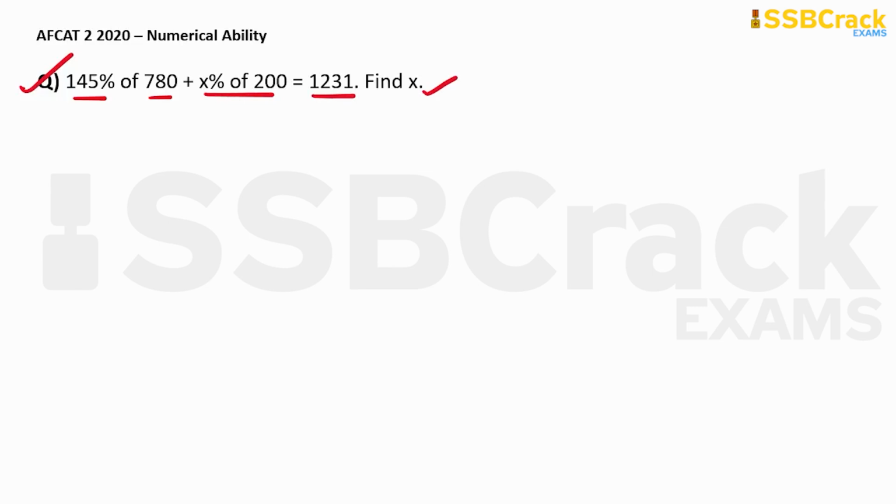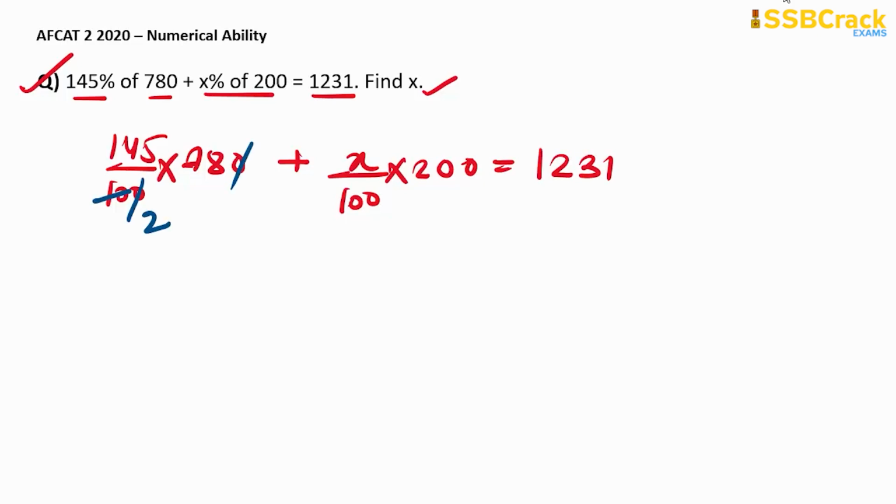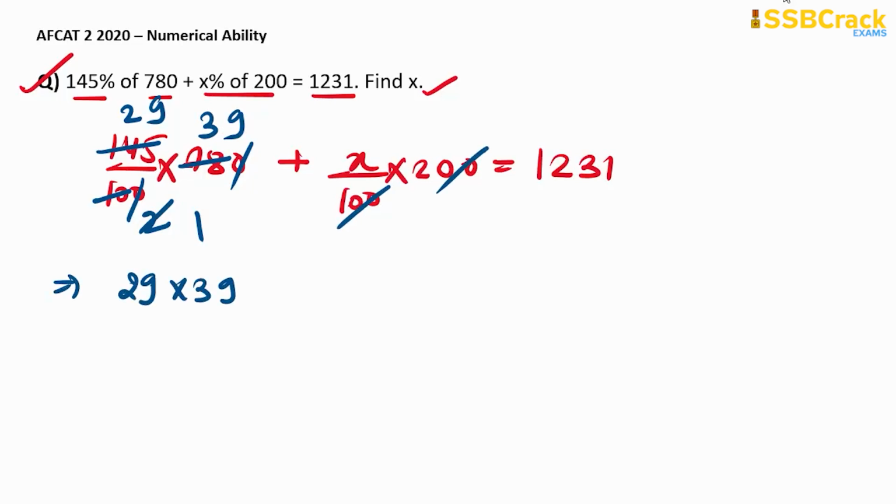So here 145 by 100 of 780 plus x by 100 of 200 is given to be 1231. Then we can cancel this 0 with this 0. Now 5 2s are 10 and 5 2s are 10, 5 9s are 45. After that 2 1s are 2 and 2 3s are 6, 2 9s are 18. Okay, so here 29 into 39, this will cancel with this 0. So plus 2x is equal to 1231.